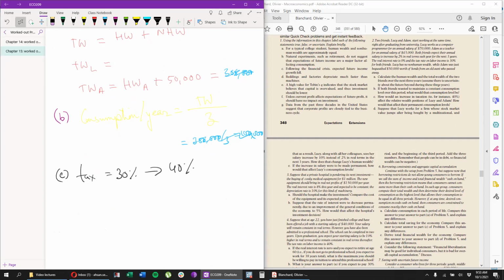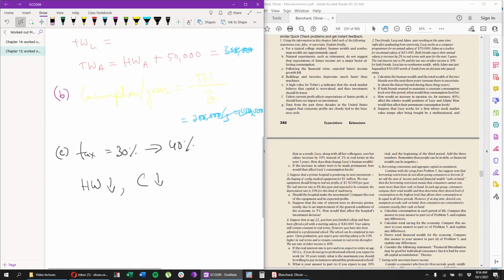I'm sure you guys can figure that out. But even without doing the calculation, let's try to think about this theoretically. What will happen to human wealth if tax goes up? We're paying more tax, so our disposable income is falling, so human wealth will fall. As a result, what will happen to our consumption? If our disposable income falls, consumption falls.